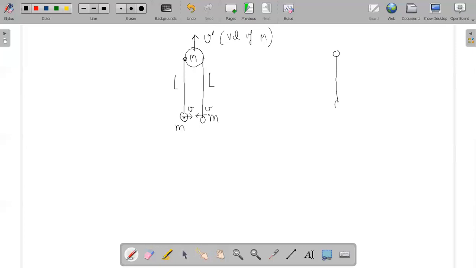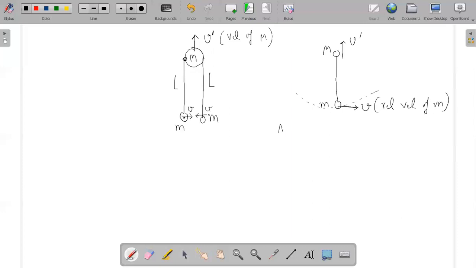Here we have two masses, capital M and small m. Capital M is moving upward with velocity V dash, and relative to capital M, small m is in a circular path. So the velocity of small m denoted along the tangent of the circle by V is the relative velocity of small m.